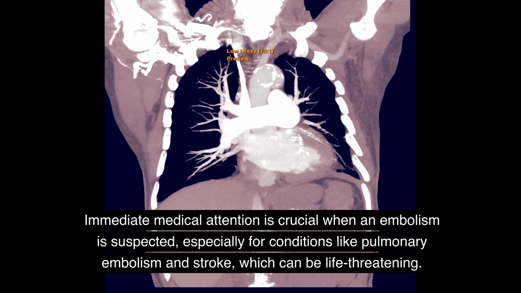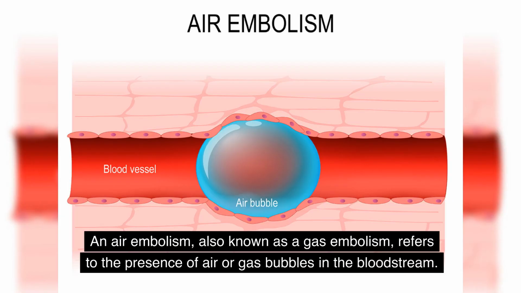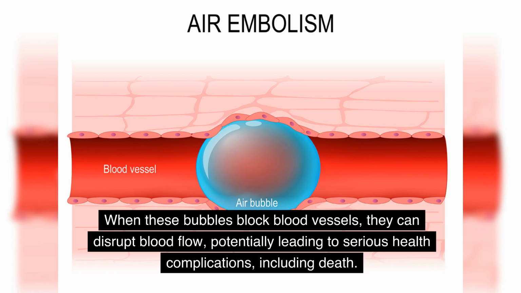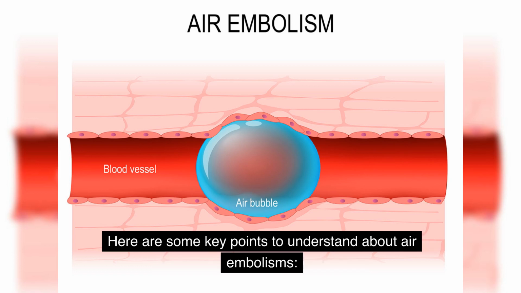be life-threatening. Air embolism. An air embolism, also known as a gas embolism, refers to the presence of air or gas bubbles in the bloodstream. When these bubbles block blood vessels, they can disrupt blood flow, potentially leading to serious health complications, including death. Air embolisms can occur in various situations and can affect different parts of the body. Here are some key points to understand about air embolisms.